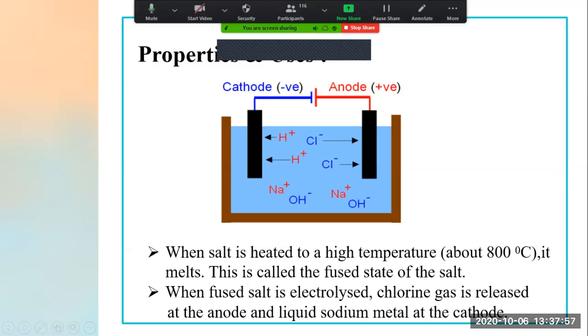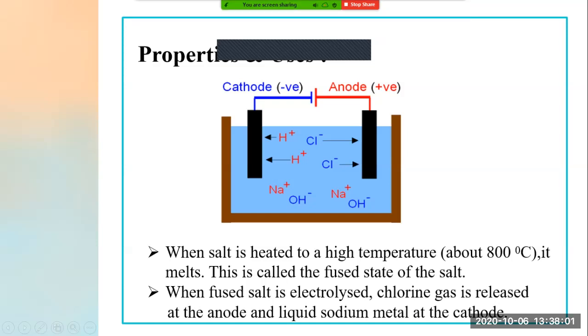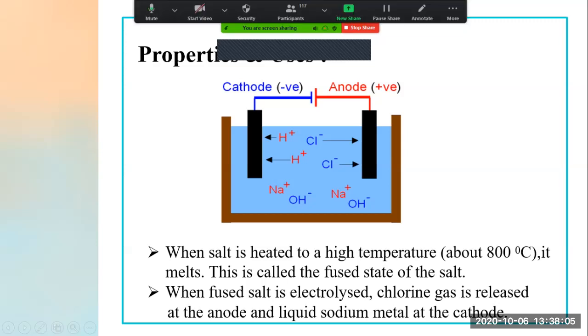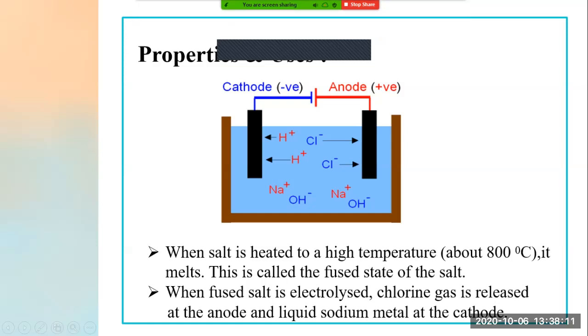So hydrogen gas is released from cathode and it comes near. Now you will ask, ma'am, why is hydrogen coming towards cathode and chlorine gas coming towards anode? Because we always see that opposites attract, right? This cathode is negatively charged, so what will be attracted to it? Plus. Can you see this plus sign?